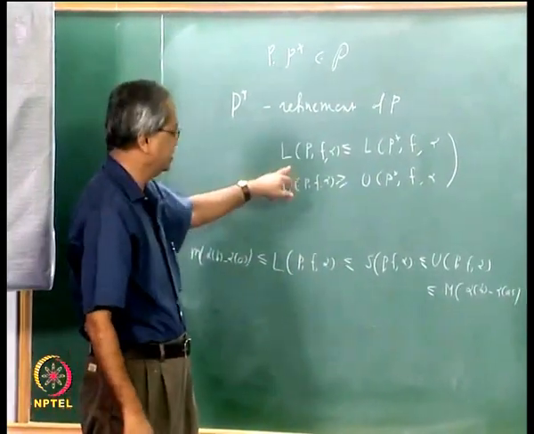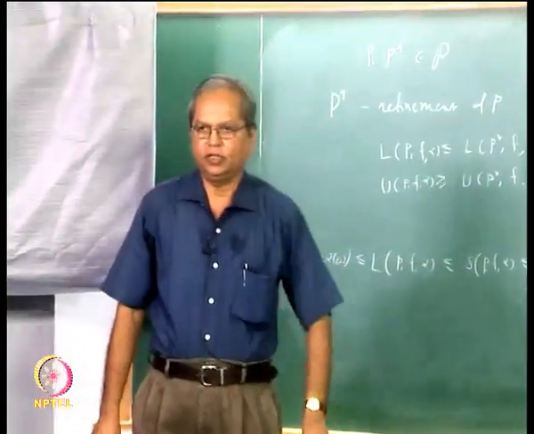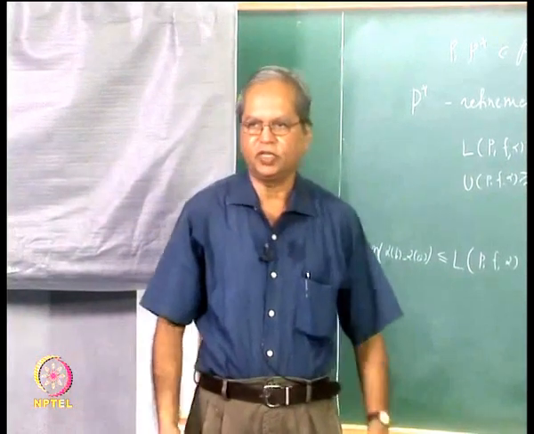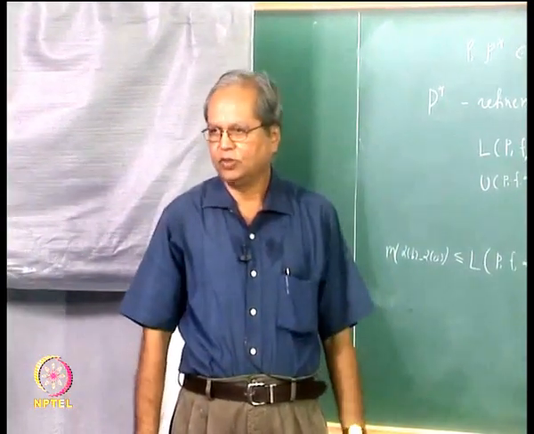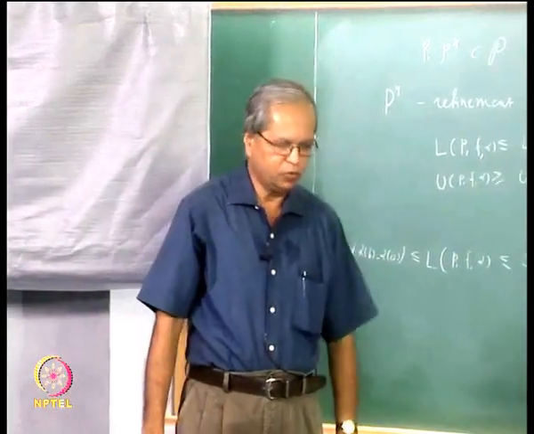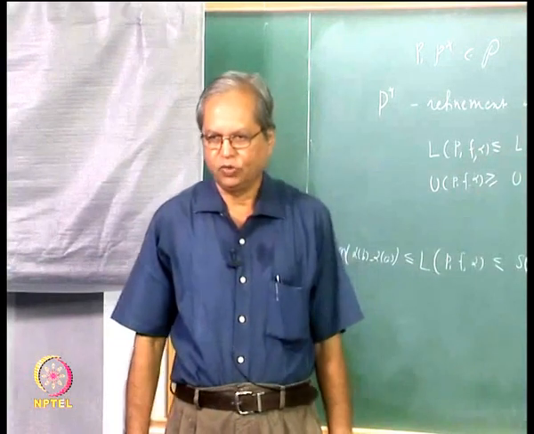But using this what we can show is that if you take any two partitions, then the lower sum with respect to any partition is less than or equal to the upper sum with respect to every partition, and that will enable us to prove that the lower integral is always less than or equal to the upper integral. That is our idea.